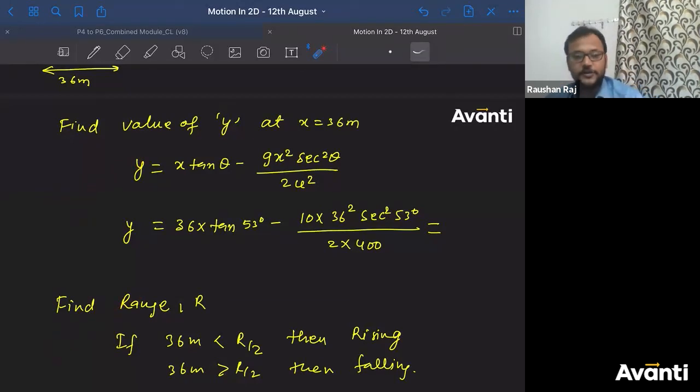When you're coming for tomorrow, please attempt the first chapter of motion in 2D and the second chapter of motion in 2D. Try to attempt this properly. When you're coming on Monday, please come with the attempt and please come with loads of doubts. I'll be more than happy to clear all of your doubts if they are relevant to motion in 2D. It doesn't matter how many doubts you ask.